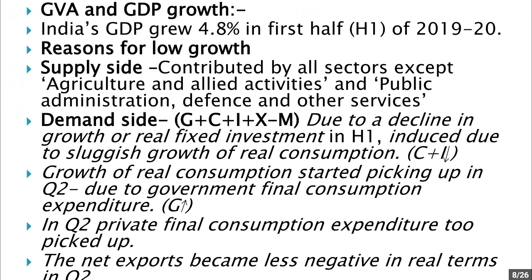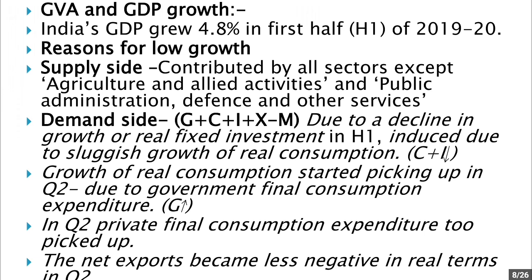Now, when we talk about the demand side, there was also low growth because of the following reasons. There was a decline in the real fixed investment in the first half of 2019-20. This decline in the real fixed investment was because of the low growth of real consumption.